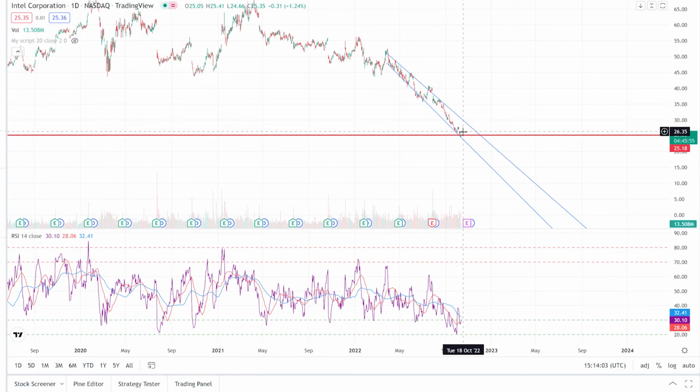And it is either going to fall through and continue on this trend, and then that is going to become a resistance level, or it is going to bounce up, and we're going to see it probably bounce around here, maybe come up and try to see if it can get above that trend line. So Intel is at a very intriguing spot, and it'll be interesting to see what happens.